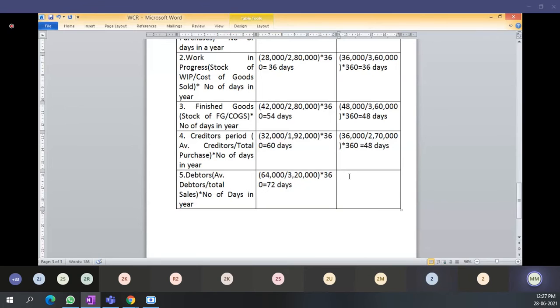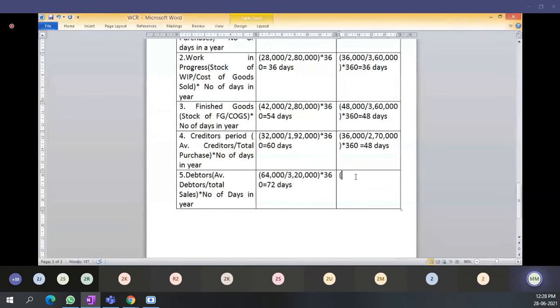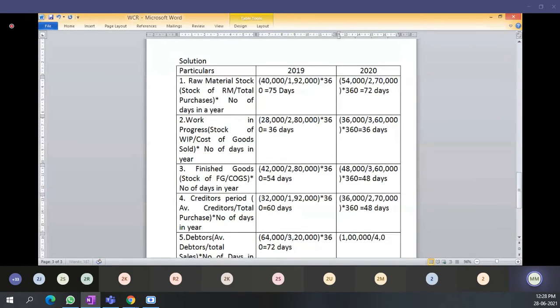Then next, same in 2020: 1 lakh is your average debtors and total sales 4 lakh. 4 lakh bracket complete multiplied by 360 is equal to how much? 90 days.